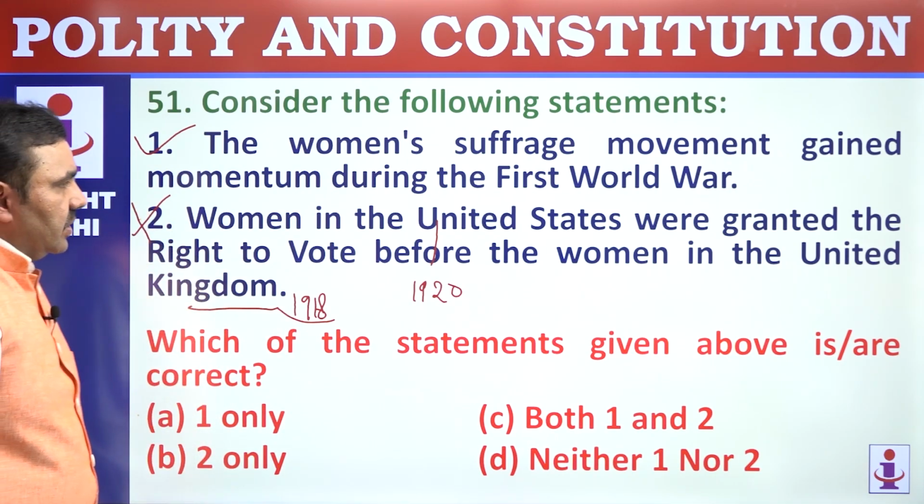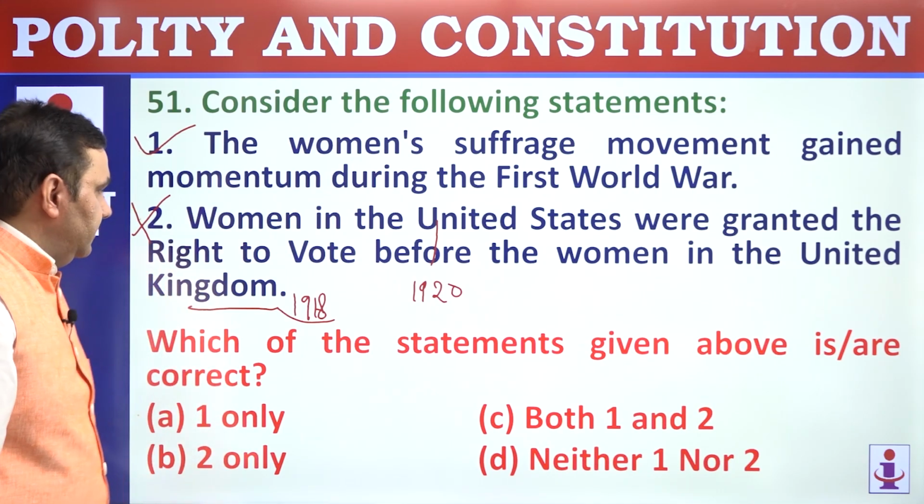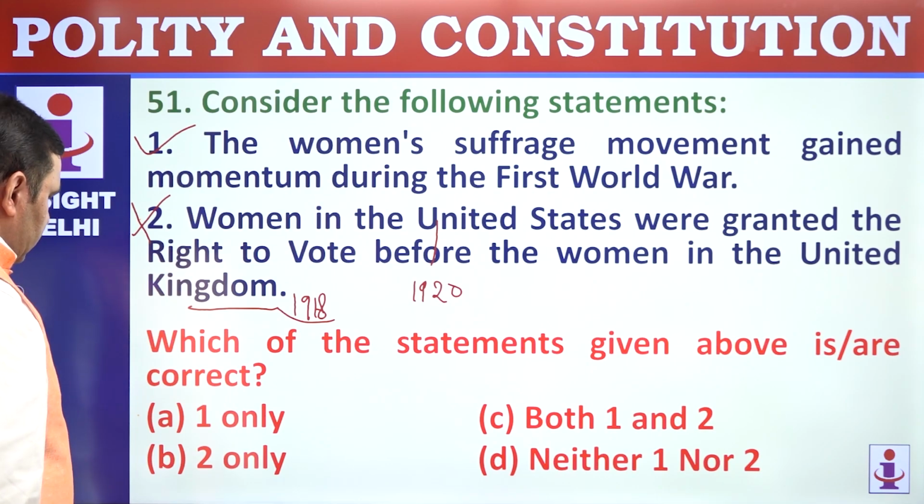Which was the first country to grant women the right to vote? The country was New Zealand. Always remember that. 1 is correct, 2nd is wrong, 1 only.